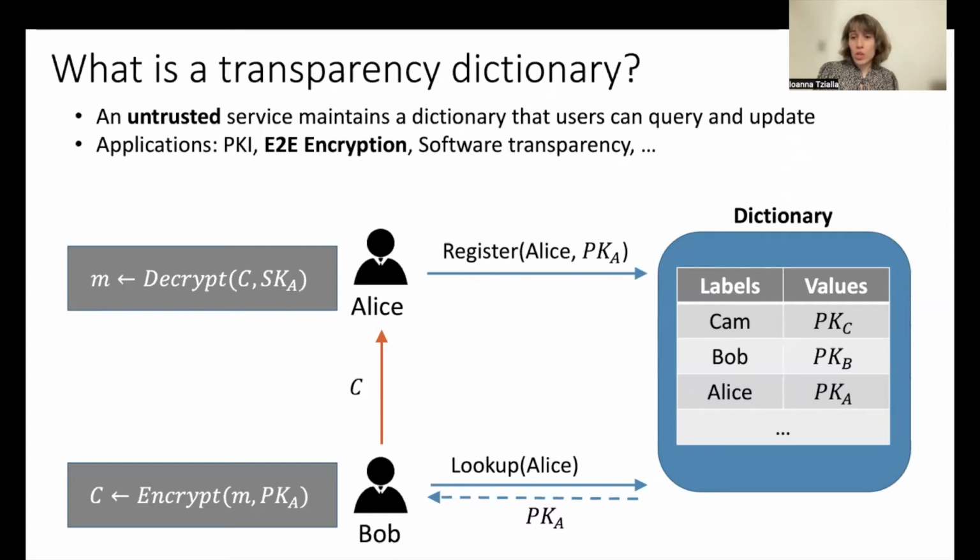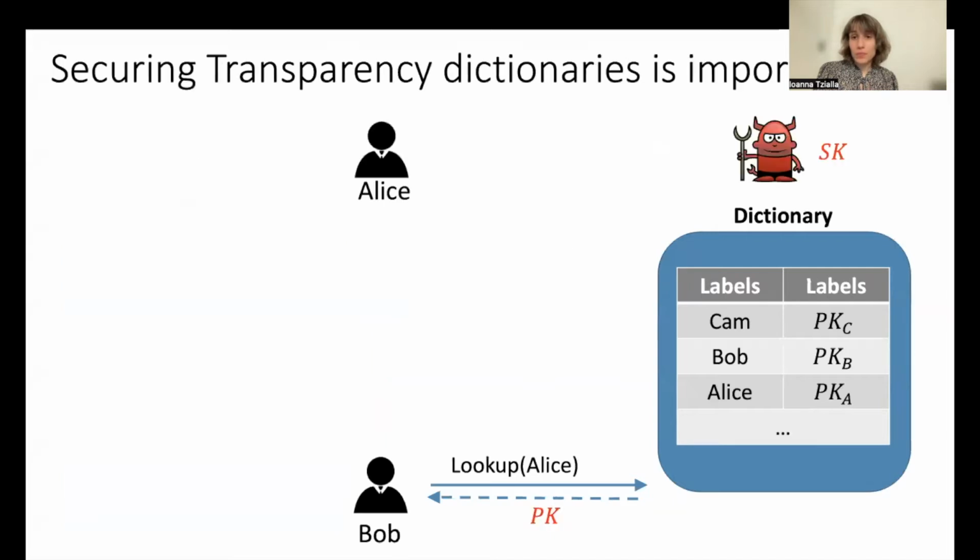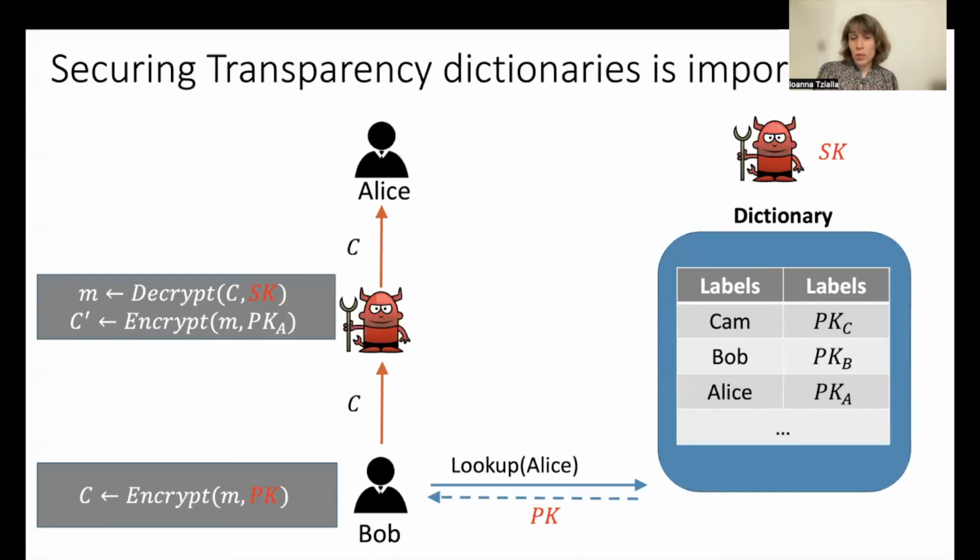Observe that the secure communication between Bob and Alice relies on the dictionary service operating correctly. If the dictionary is controlled by a malicious actor, they could send to Bob their own public key for which they know the matching secret key. Then they could do a man-in-the-middle attack to read all messages that Bob sends to Alice. First, they would decrypt all messages that Bob sends with their secret key, and then encrypt them again using Alice's public key and send them to Alice. Alice and Bob cannot be sure that no one is eavesdropping unless they have some assurance that the service is operating correctly.